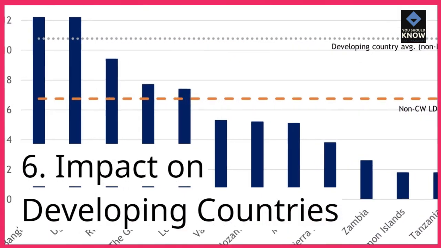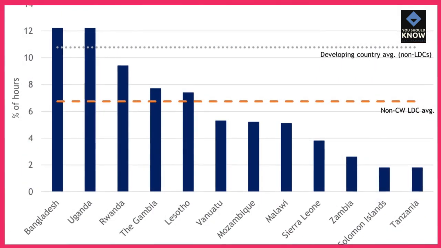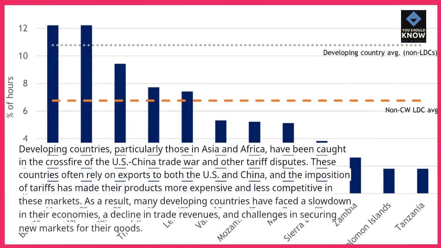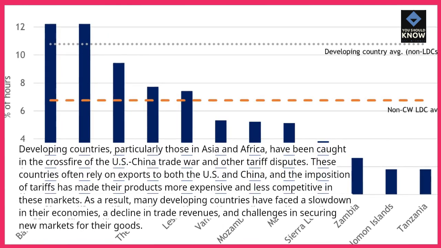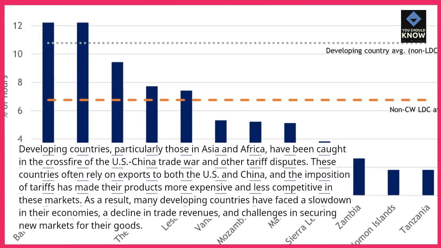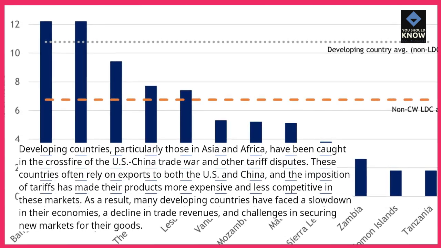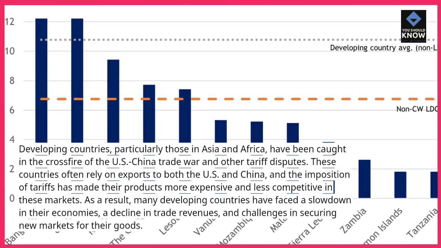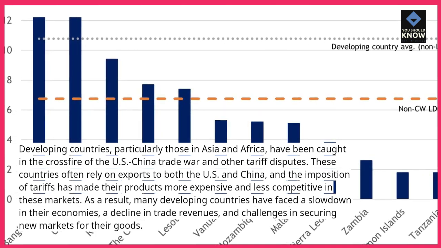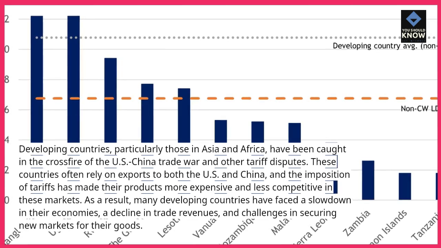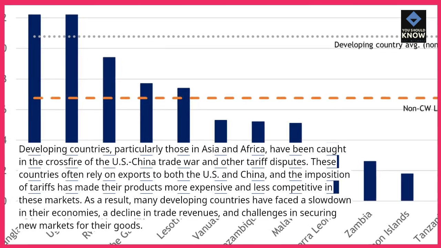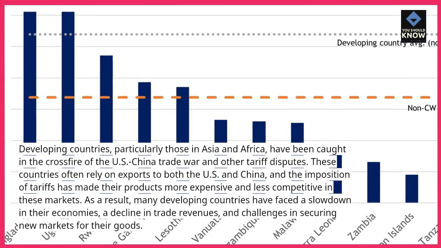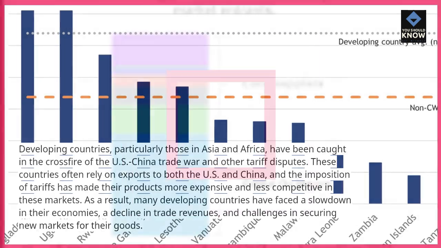6. Impact on developing countries. Developing countries, particularly those in Asia and Africa, have been caught in the crossfire of the U.S.-China trade war and other tariff disputes. These countries often rely on exports to both the U.S. and China, and the imposition of tariffs has made their products more expensive and less competitive in these markets. As a result, many developing countries have faced a slowdown in their economies, a decline in trade revenues, and challenges in securing new markets for their goods.